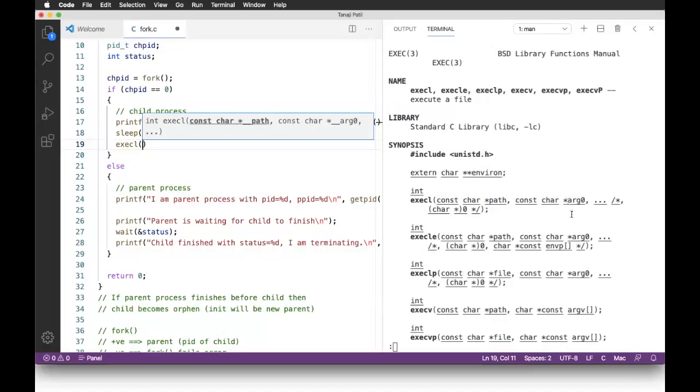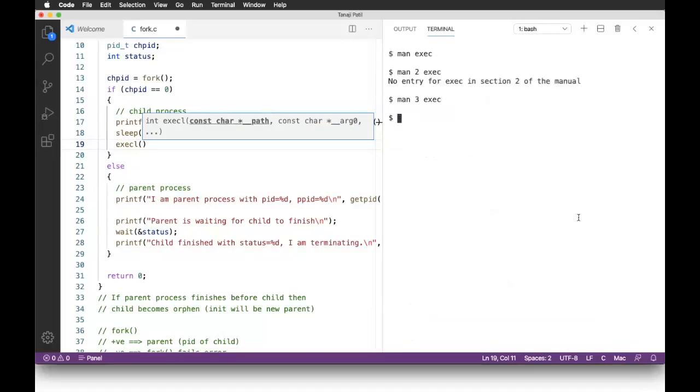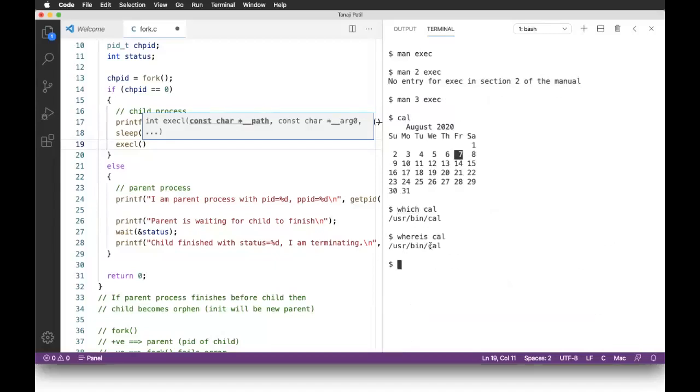So for example, cal is the command which displays the calendar. And if you see what is the path of cal, it is /usr/bin/cal. So I use the which command: which cal. The meaning of this is, give me the full path of where cal is.